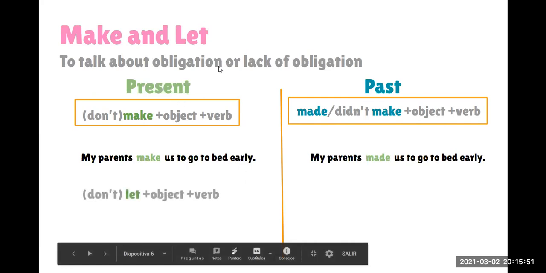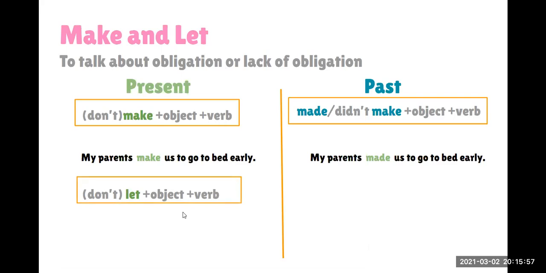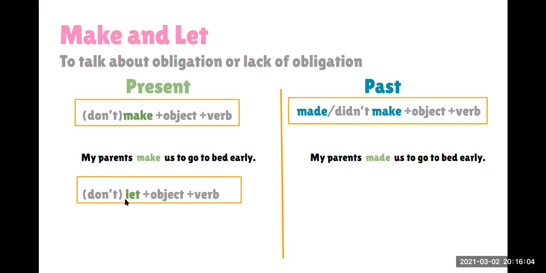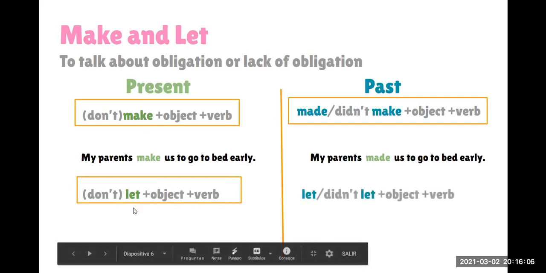Then we have let. This is the formula that you are going to use with let. This is the structure, exactly the same that we have here with make. The only thing is we change the verb. And this is the form that you use for the past with let.